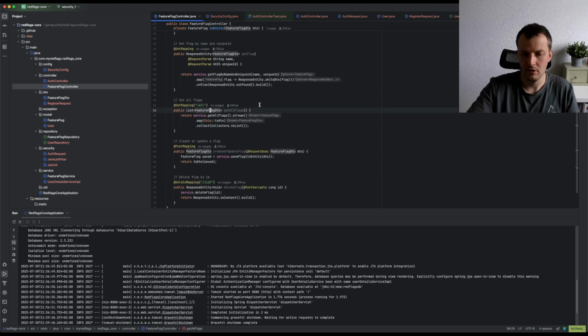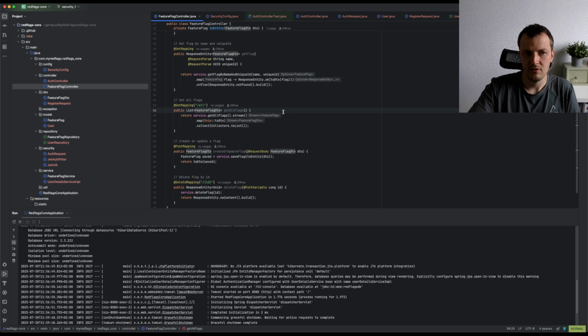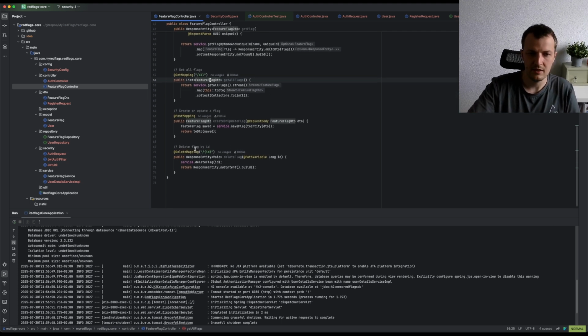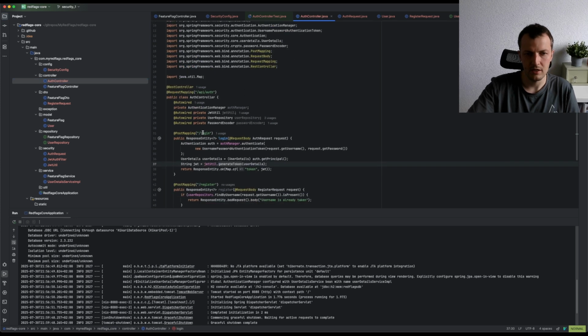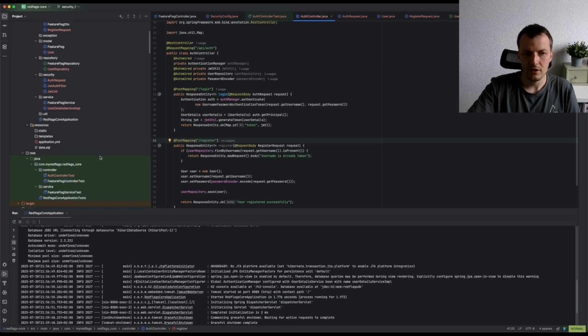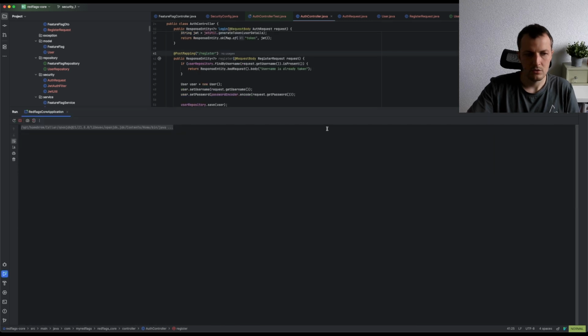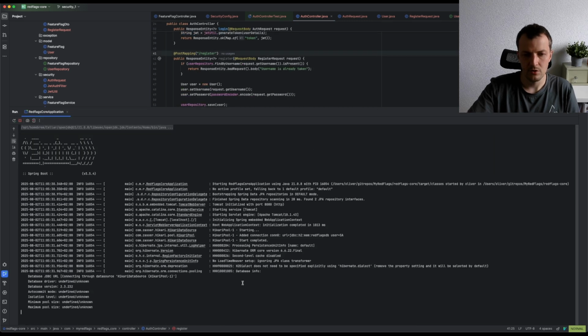We have a list of all feature flags. It's not filtered to the account yet, so I haven't tied the user to the flag yet. But that's the next thing. And then update flags and delete flags, so basic CRUD operations. And then what I'm currently working on is some kind of authentication. So I have a login and a register. And currently everything is in H2, so it's local. And if I'm running it, I should be able to run some curls against it.